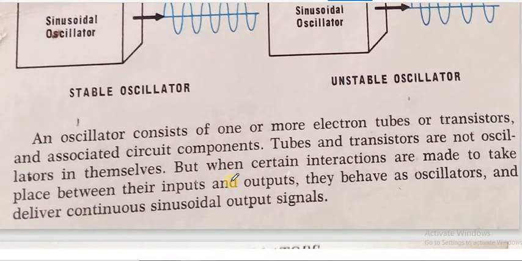Now how can we make an oscillator? We said that for an oscillator there should be an amplifier circuit, and now we know that for an amplifier circuit the important component is a transistor. So we can use a transistor along with other circuit components to behave as an amplifier that can be used in the oscillator.